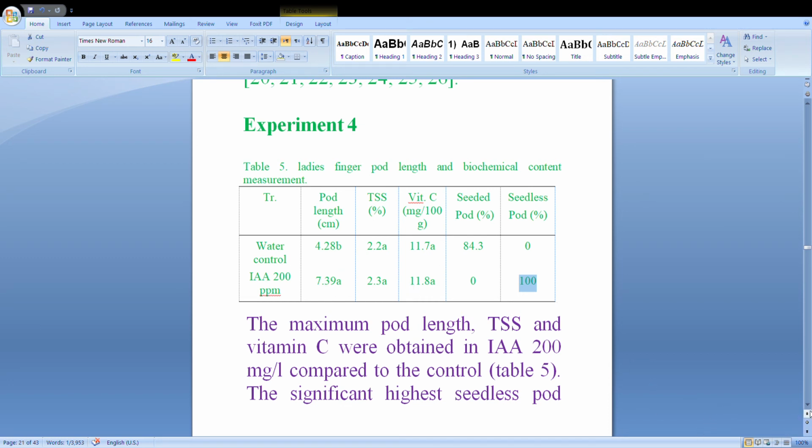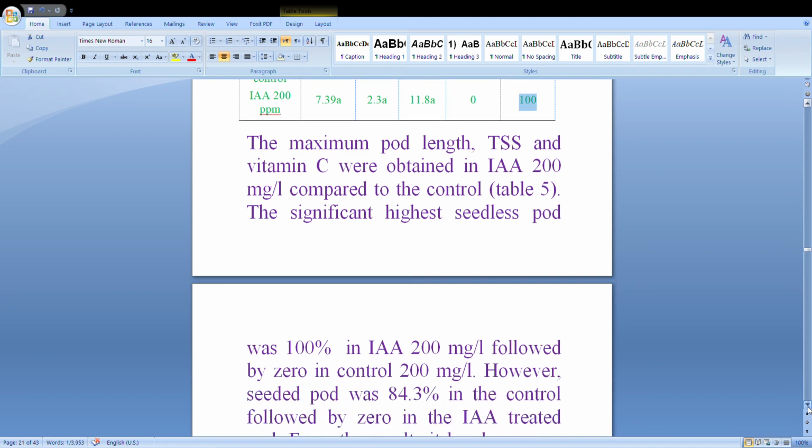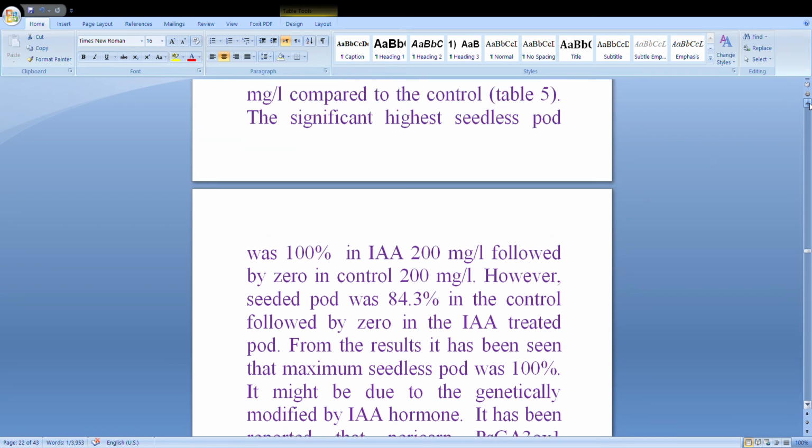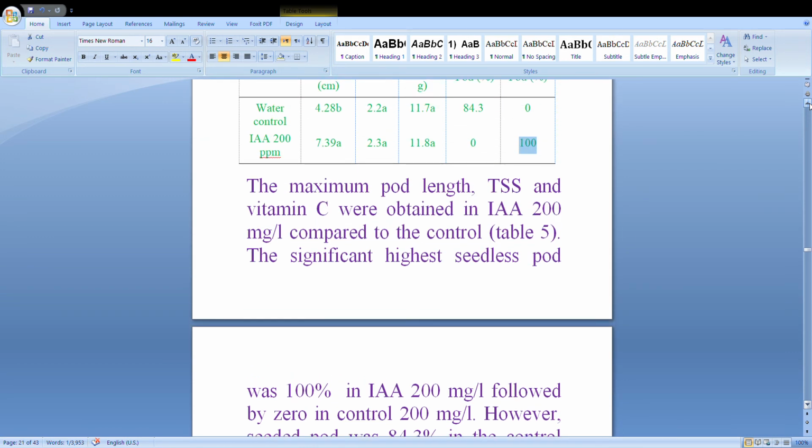In case of okra, ladies finger, you can see here there is some little difference. The maximum pod length, TSS and vitamin C were obtained in IAA 200 milligram per liter compared to the control.